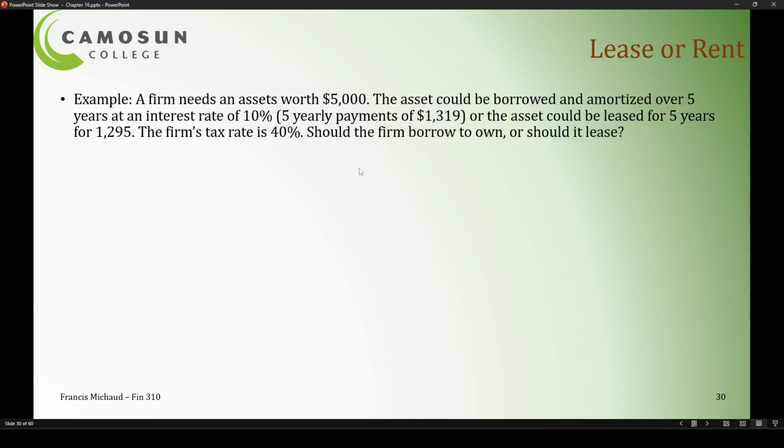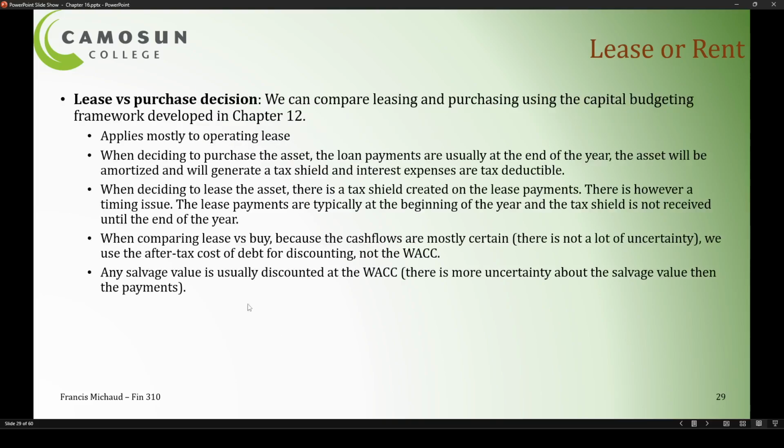One more thing I want to say before we go to the example is that in this case we will ignore the cash inflows. If we get the same asset, and the question is just how we finance that asset, with a lease or by borrowing to buy, then the cash inflows we get from that decision are the same, so they're irrelevant to our decision.